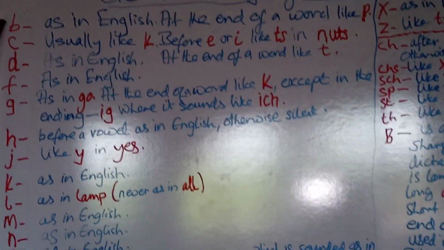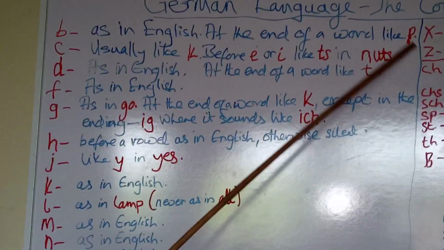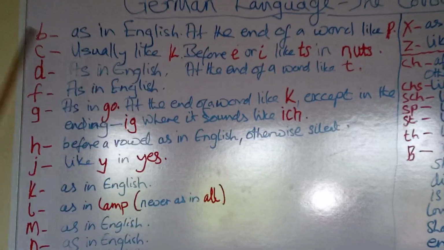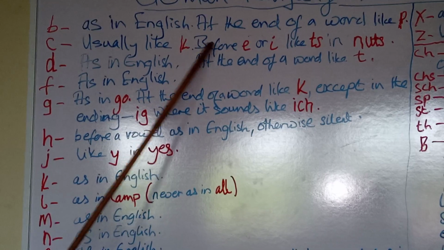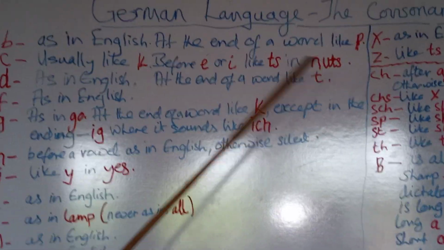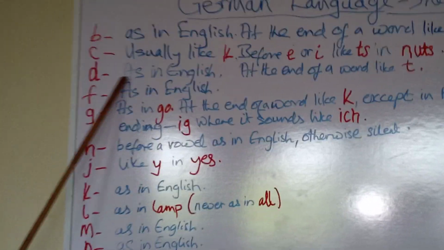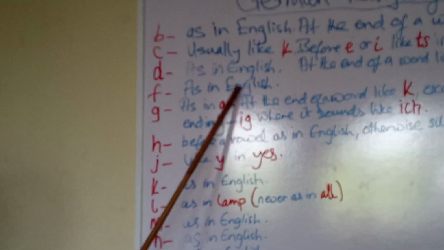B, as in English, at the end of a word like P. C, usually like K, before E or I like TS in nuts. D, as in English, at the end of a word like T. F, as in English.